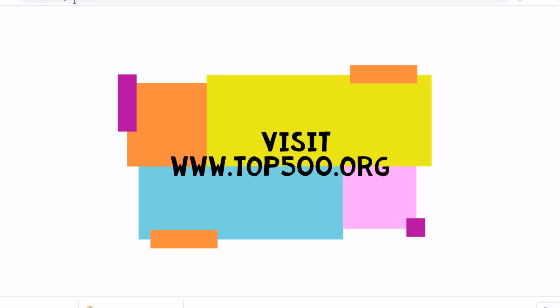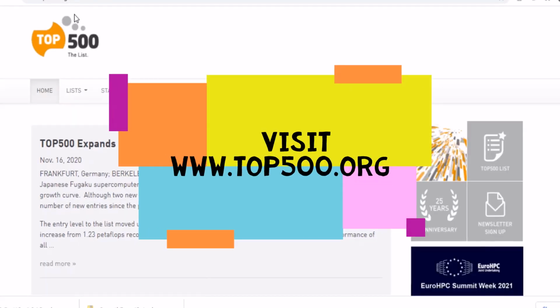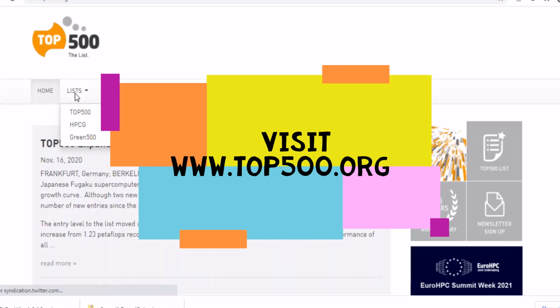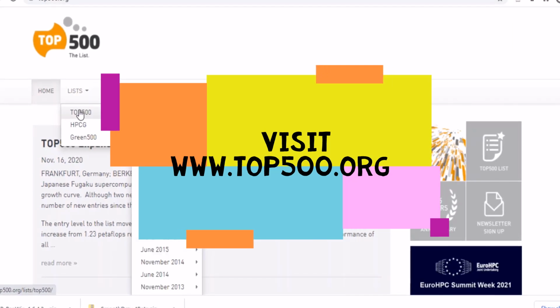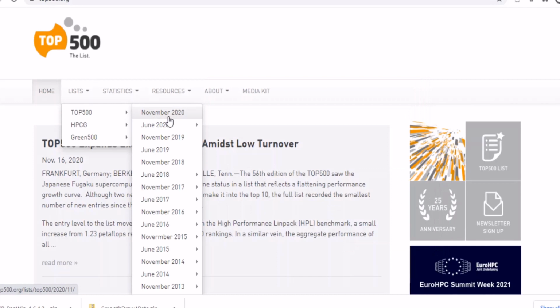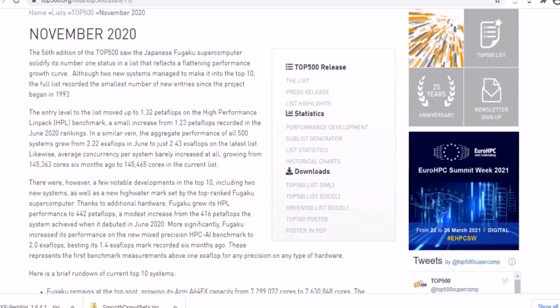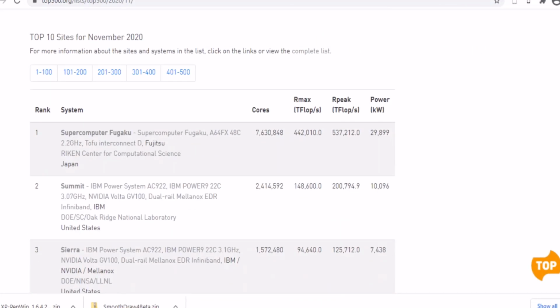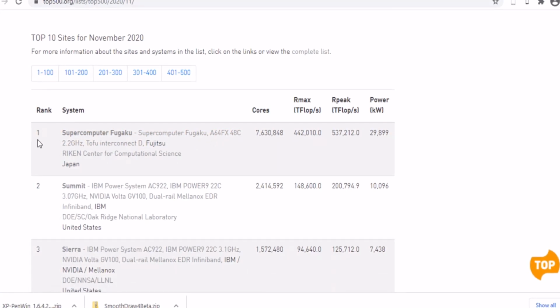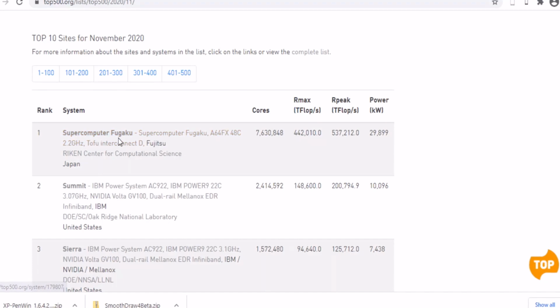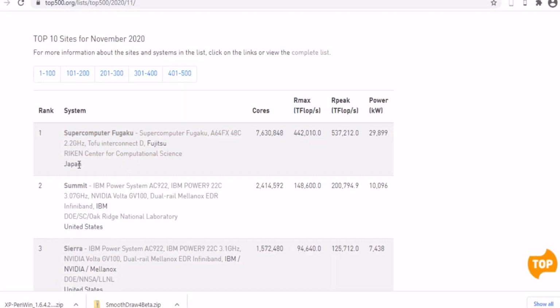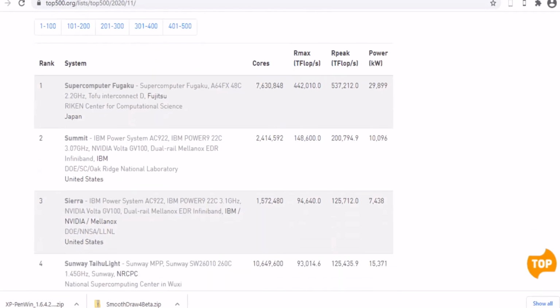On the website, you will find that there is a tab that is list. Click on this Top 500. Click on this November 2020. Scroll down. Then you can find that the first rank is supercomputer Fugaku, that is the Japanese supercomputer.